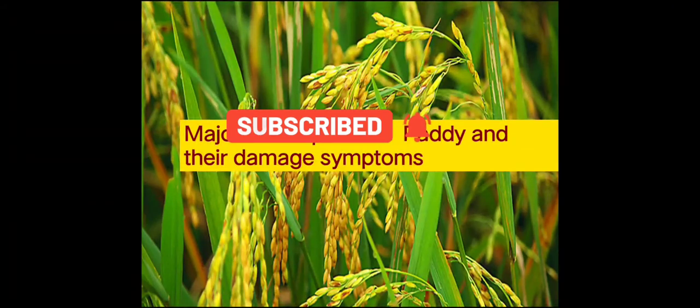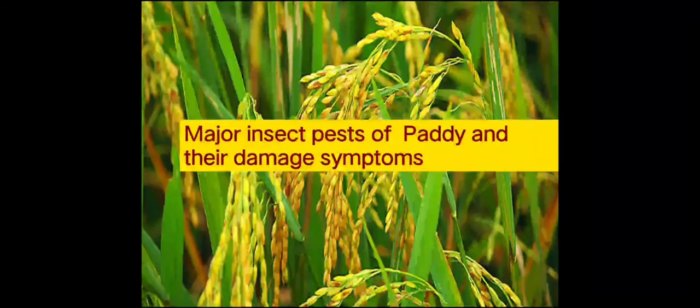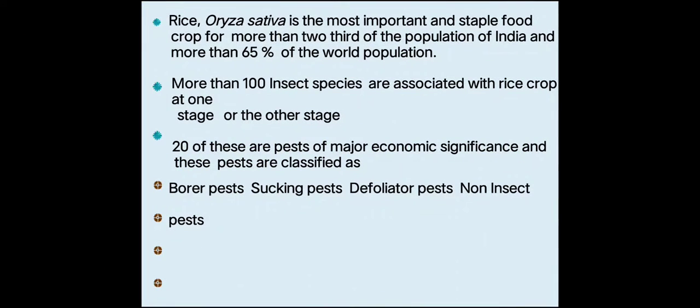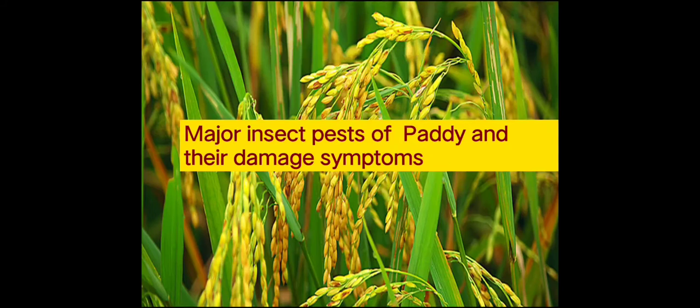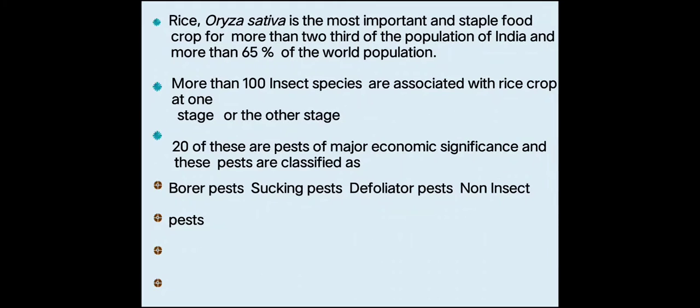So today we'll start the major insect pests of paddy and their damage symptoms. As we know, rice, the scientific name is Oryza sativa. It is the most important and staple food crop for more than 2/3 of the population of India. If we look into India, you will find that more than 2/3 of the population use rice as a staple food, whereas more than 65% of the world population use rice as their staple food.